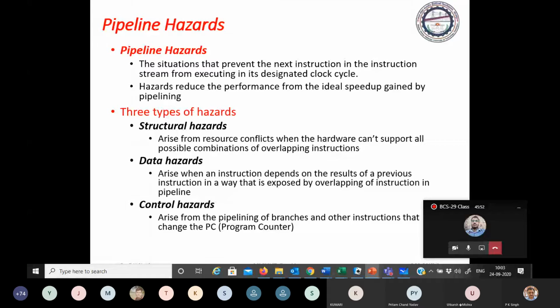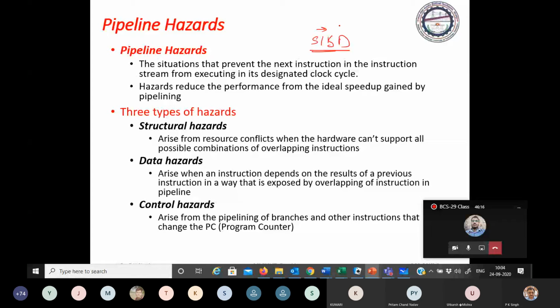Pipeline supports parallel execution, so we can't execute sequentially.